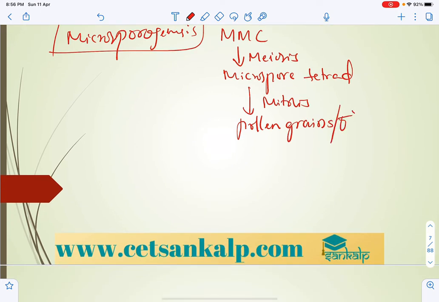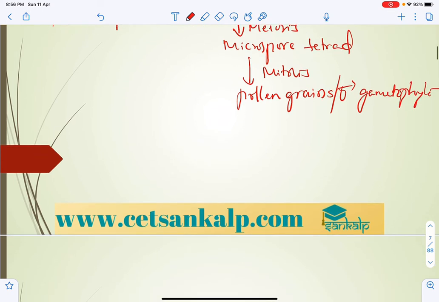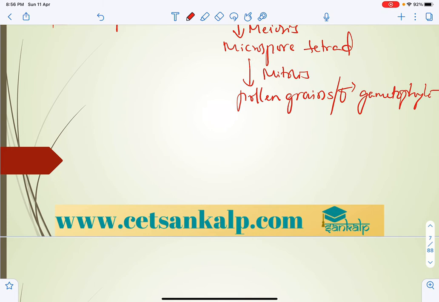These pollen grains represent the male gametophyte. Generally 60% of angiosperms have pollen grains at the 2 cell stage.